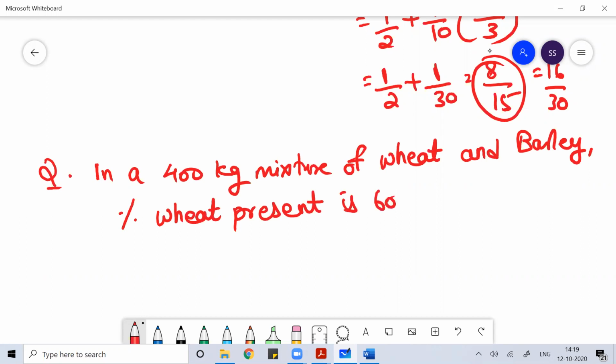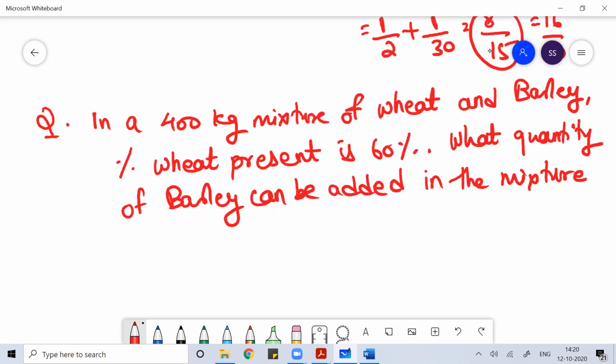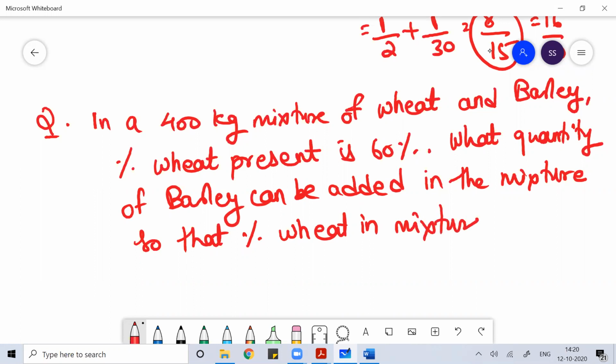What quantity of barley can be added to the mixture so that the percentage of wheat in the mixture becomes 53.33%? This is the question.